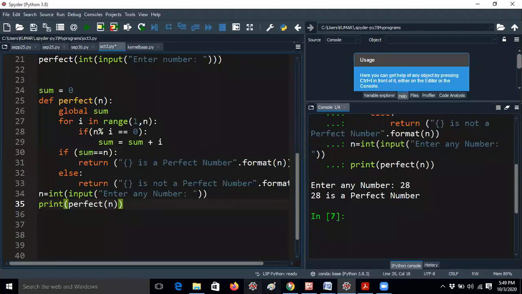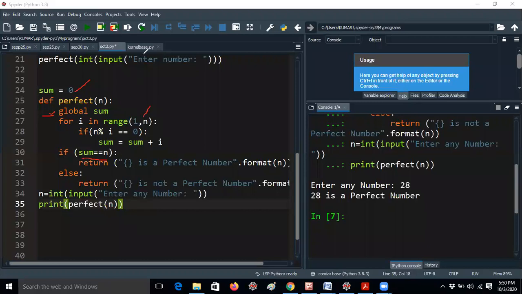Actually, she uses a global sum variable here, and she is taking only the sum equal to n condition, not the sum by 2 condition. That's the reason she is not taking n plus 1, because many students are thinking in a different way. In the earlier program, a global sum is not needed because it directly calculates the value and we print the value. But here she defined sum equal to 0. After that, wherever n modulus i equals 0, the sum is calculated, and after that the sum is compared with n.